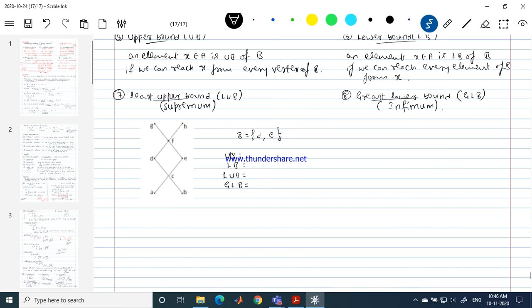Yes, I can reach F, G and H from D. So from D, I can reach all these 3 vertices. The upper bounds are G, F and H.